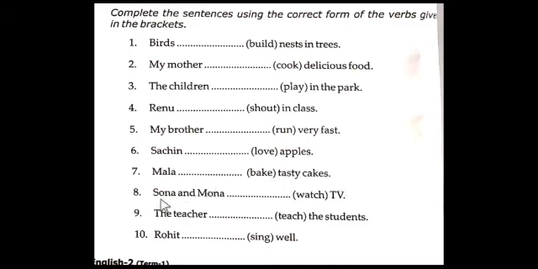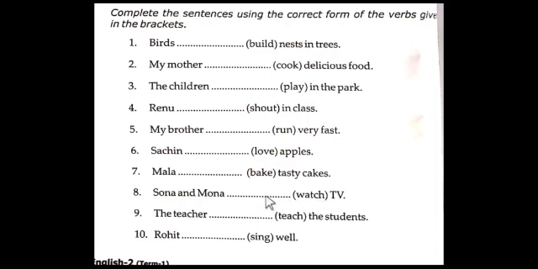Eighth one. Sona and Mona. So Sona and Mona, there are two friends here. Dash TV. I think it is a little bit confusing for you. Okay, I will solve it, no problem. Okay. Sona and Mona dash TV. So watch is there. So what is the correct verb? Do you think it is necessary to add the es form to the main verb here?